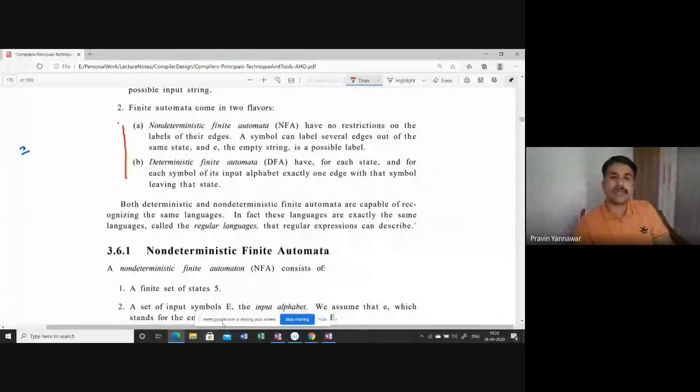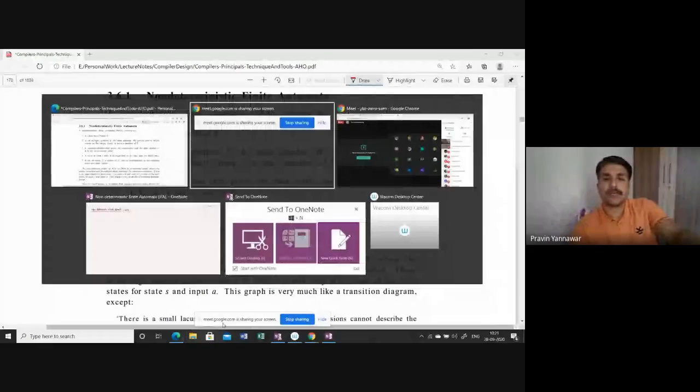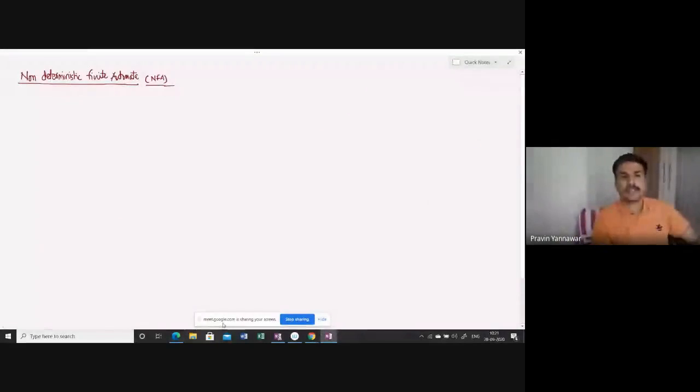So let us look at this non-deterministic finite automata. It is again defined by a 5-tuple structure, which is the same as we have discussed with finite automata. Now, let us work with it in a closer way.